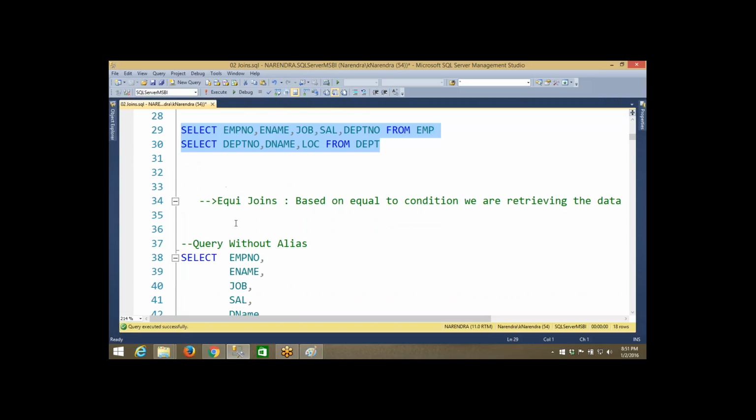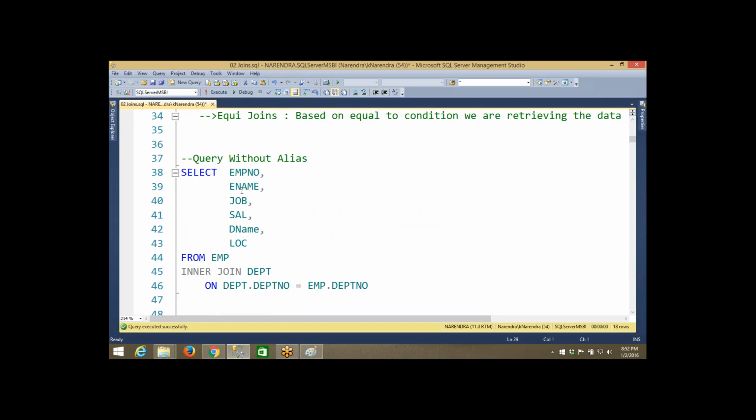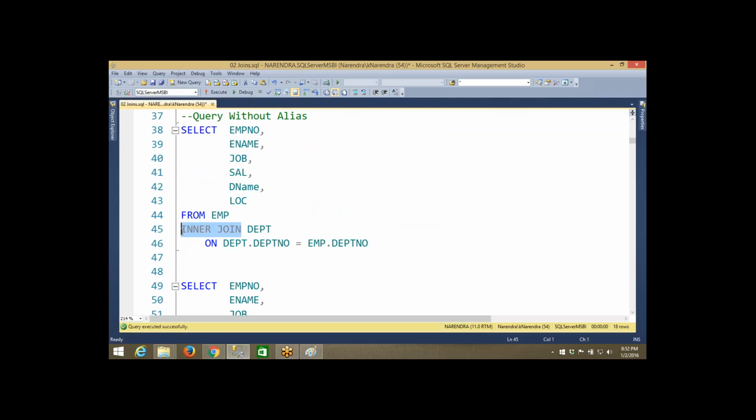Now if this is a join operation, first of all, write all the queries whatever you want. Select employee number, employee name, job, salary, department name, location from the employee table. Since we are combining the data of two tables, we have to use the join operation. That is the reason I'm using inner join. Join means inner join. Inner join with which table? The department table. With that, I can combine the data of these two tables.